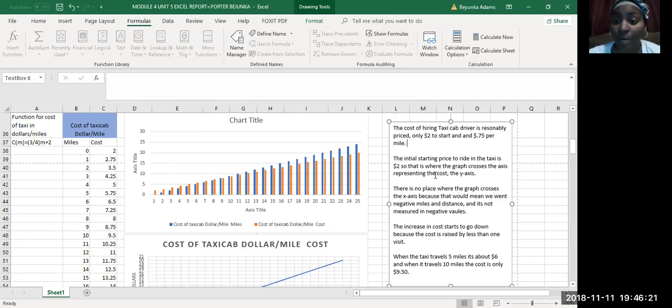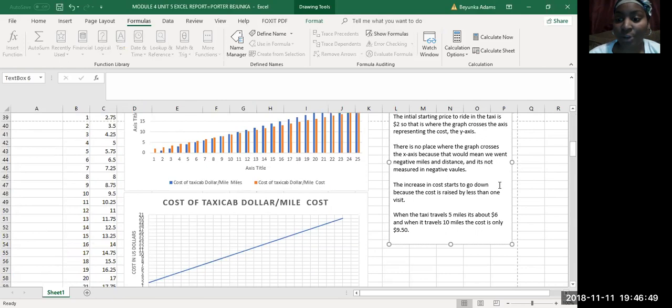So that is where the graph crosses the axis representing the cost, and what is representing the cost is the y-axis, and so the x-axis would be where the graph crosses. And there is no place where the graph crosses the x-axis, because that would mean we went negative miles in distance, and it's not measured in negative miles at all. The increase in cost starts to go down because the cost is raised by less than $1.